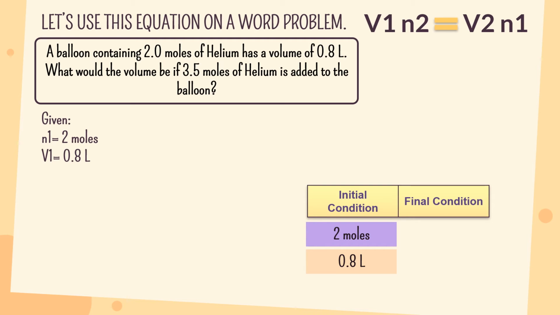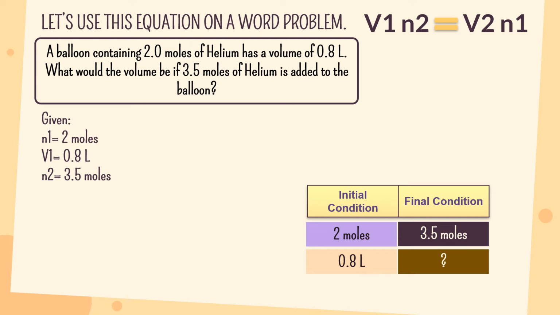Then the problem says that 3.5 moles of helium is added to the balloon, so this 3.5 is our final amount of gas. The one that is not given, or being asked, is the final volume. So what would be the final volume, or the change in volume, in this word problem?